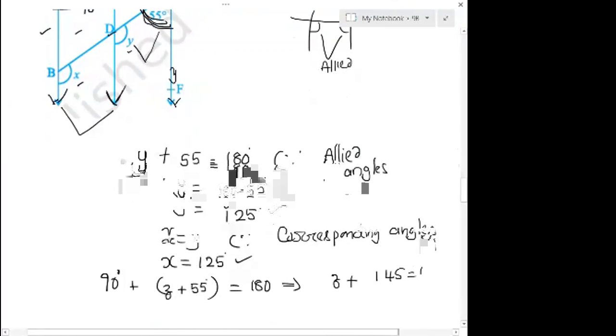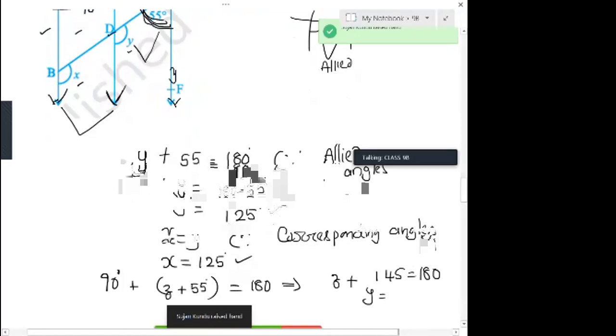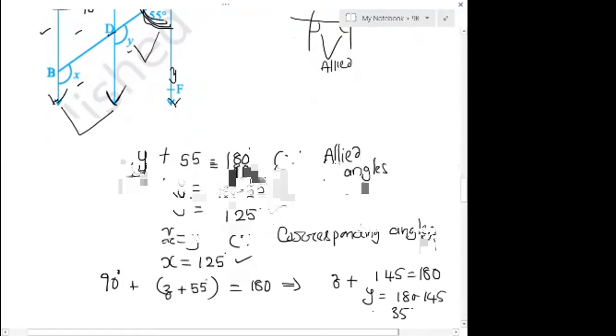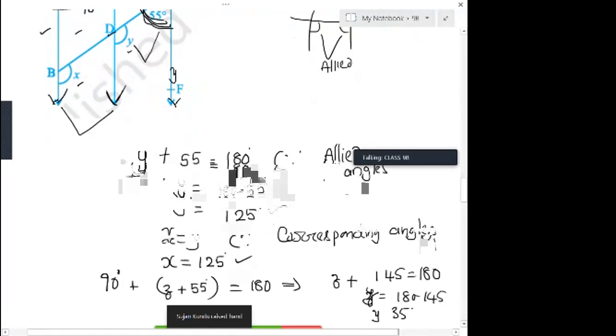Z equals 180 minus 145, which is 35 degrees. So Z is 35 degrees.